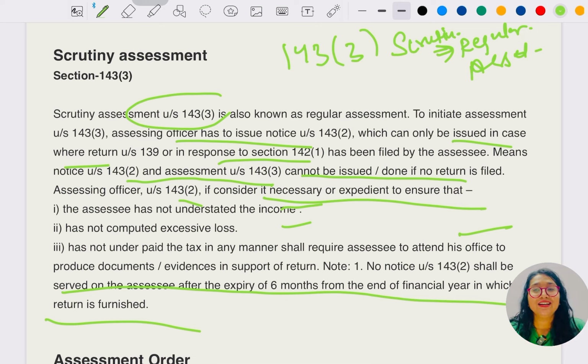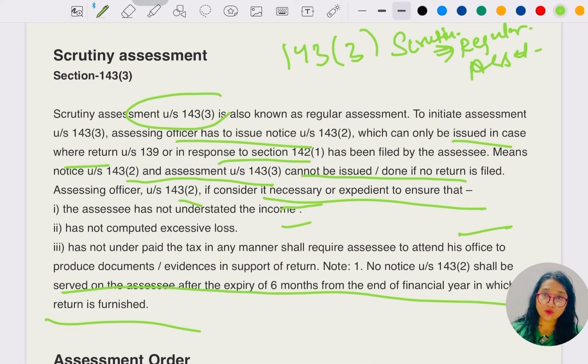First of all, what is the time limit of the scrutiny notice? We know this. 3 months before the end of the financial year in which the return was furnished. So if the individual assessee has not filed a return under section 139 or 142 subsection 1, in these cases the assessing officer cannot go for these 2 sections.